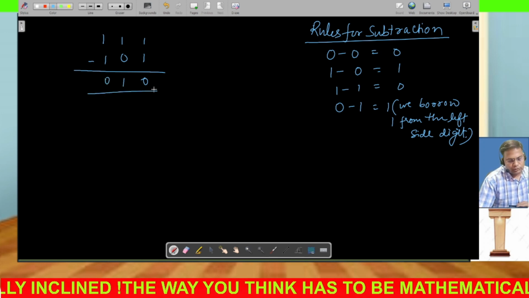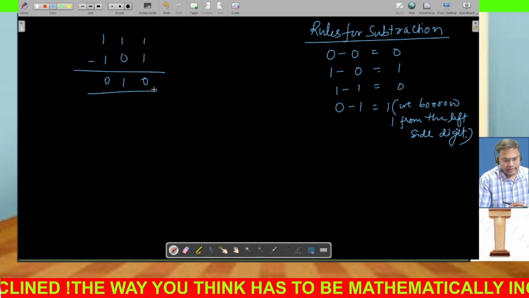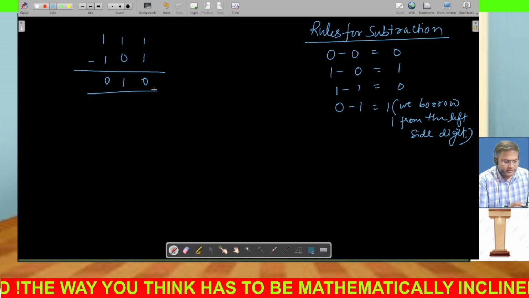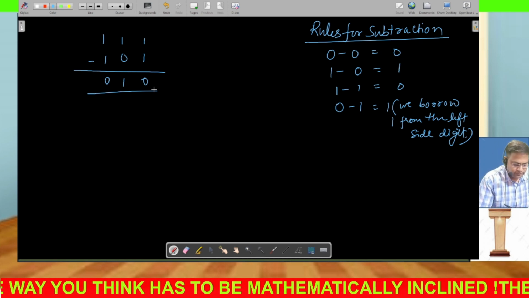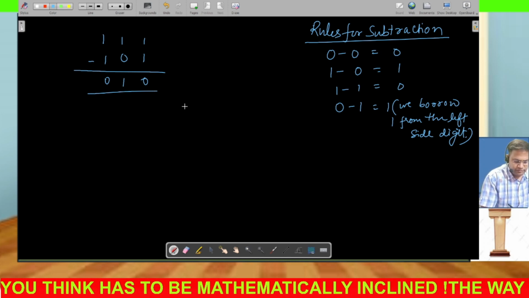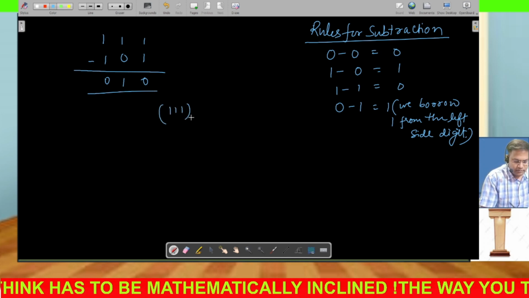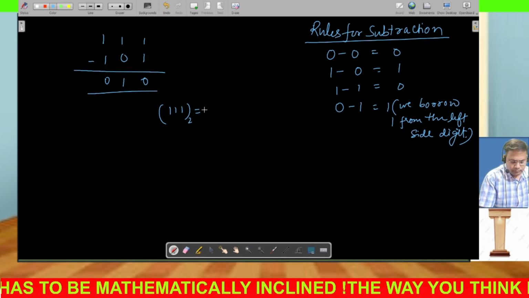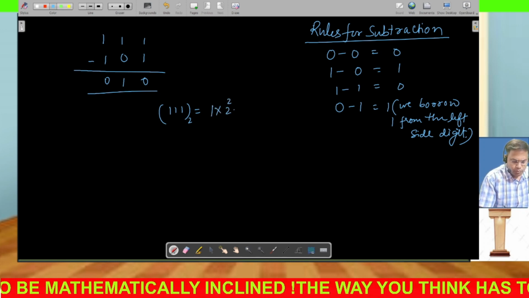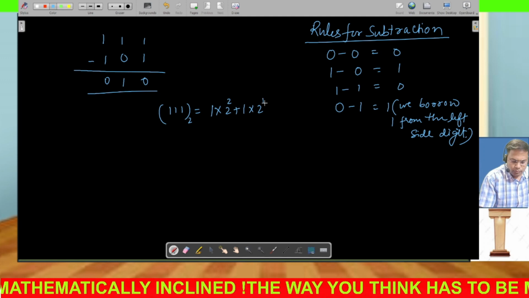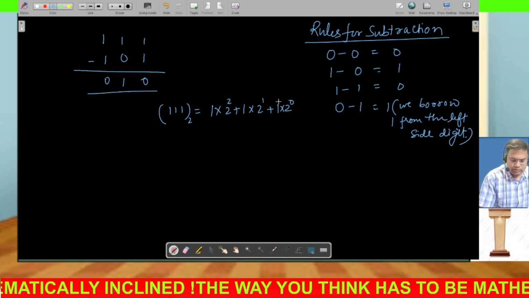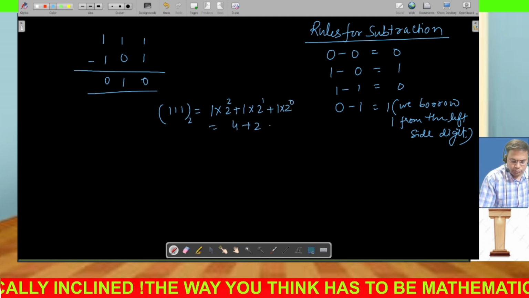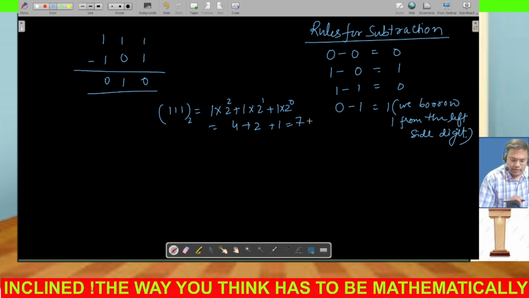So your answer is going to be this. Now again we have to justify whether this answer is correct or not. So to justify, you see how I'm doing the justification. This 111 is in binary now. This is 1 into 2^2, this is 1 into 2^1, this is 1 into 2^0. So this is 4, this is 2, this is 1, so this is going to be 7.